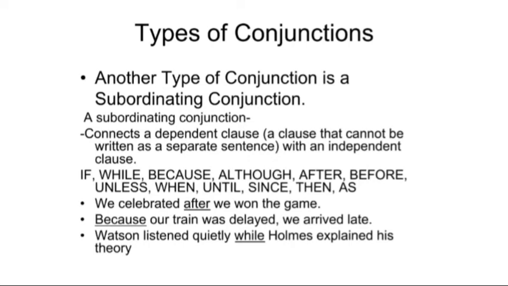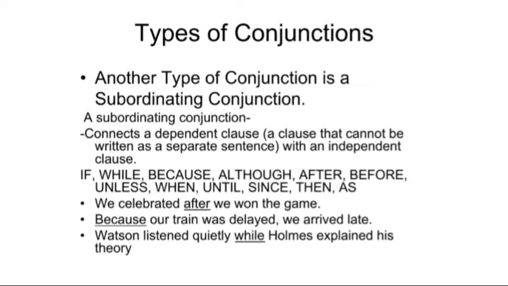Next, because our train was delayed, we arrived late. Now, we cannot use it separately. After we won the game, this is the dependent clause. This is the subordinating clause or dependent clause. Which one is the independent clause or principal clause? We celebrated. We celebrated we can use separately, but we cannot use after we won the game separately. So whenever we use a dependent clause or subordinating clause, what do we have to do? We have to use one principal clause.